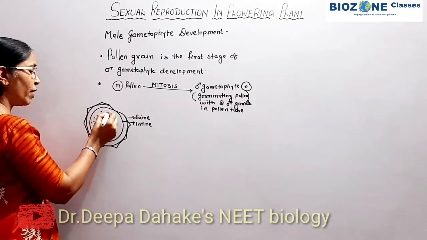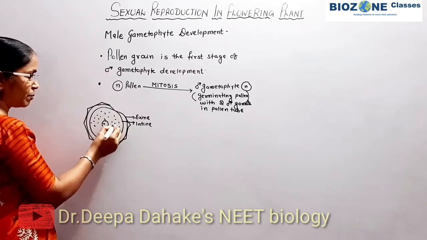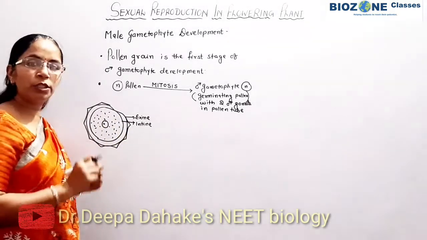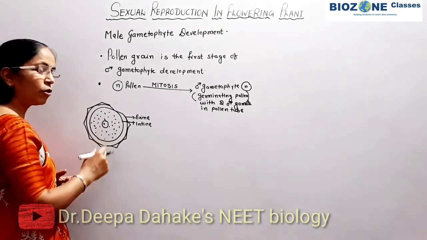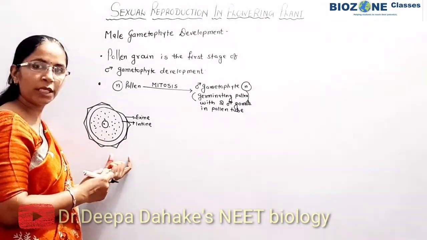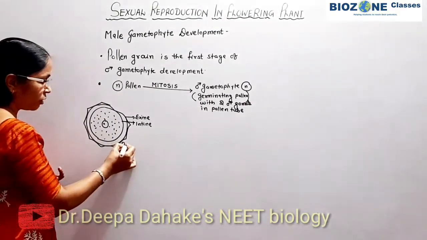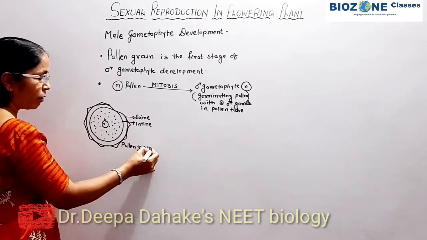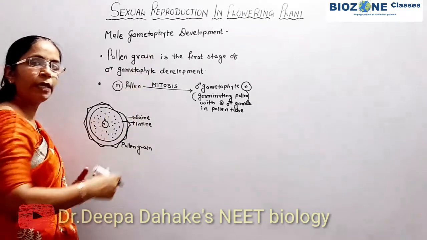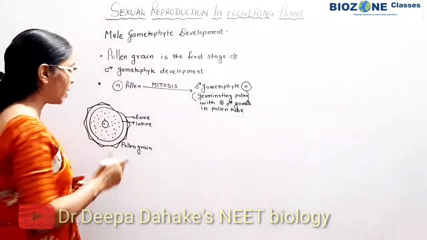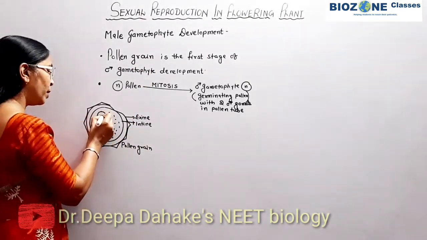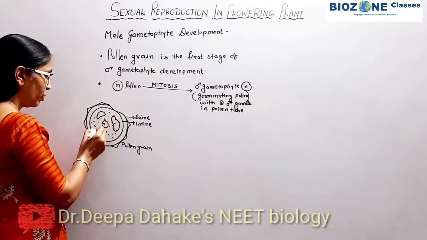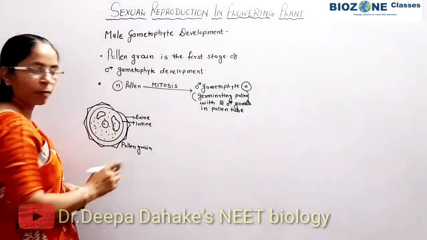Now initially vacuoles are completely absent and cytoplasm is homogeneously distributed. This is the microspore or you can say pollen grain. So here this is a pollen grain. Now when the development of the male gametophyte starts, at that time you remember the vacuoles appear in the cytoplasm.